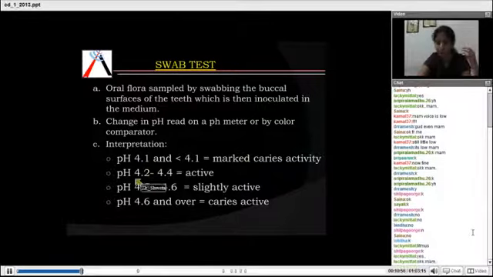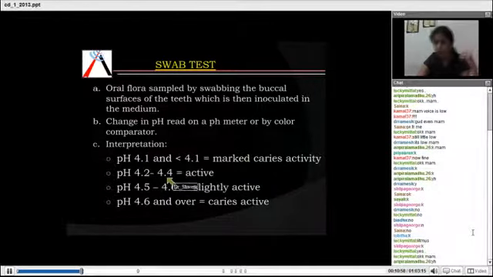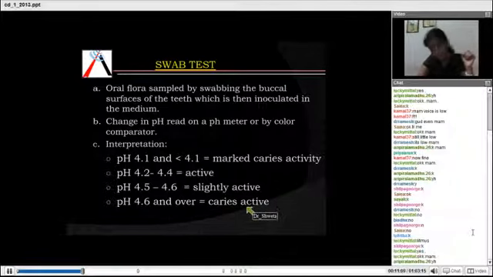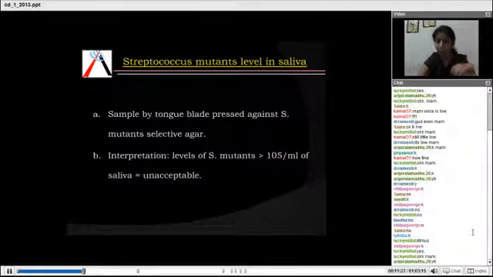Now, the interpretation: if the pH is 4.1 or less, it is marked caries activity. pH 4.2 to 4.4 is active. 4.5 to 4.6 is slightly active. And pH over 4.6 is inactive. So the lower the pH, the more prone the patient is to caries because it is an acidic pH. But as we go higher, the patient keeps becoming inactive. That is the swab test.